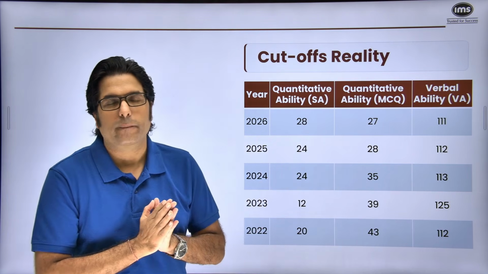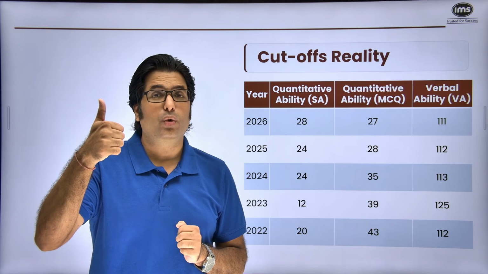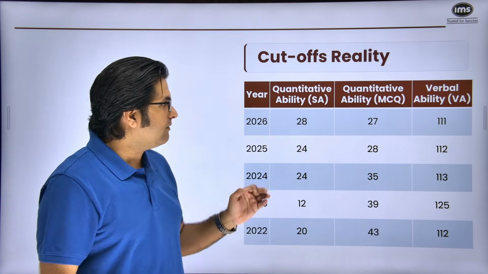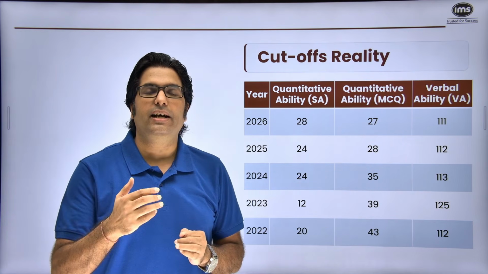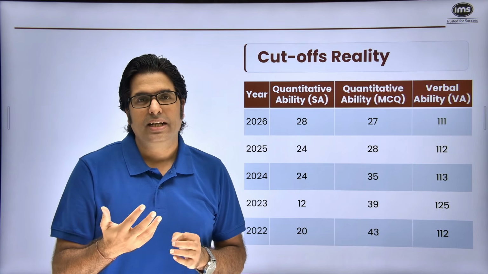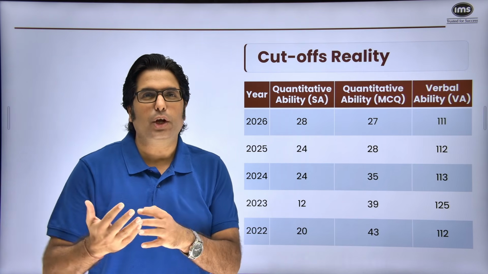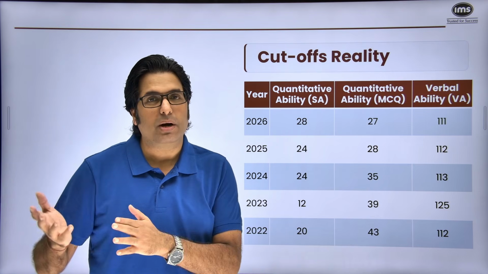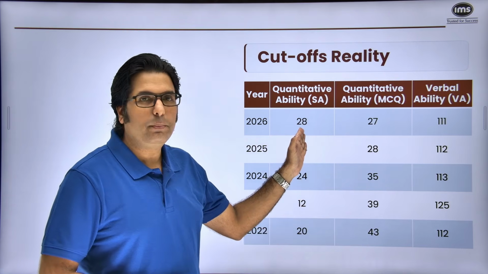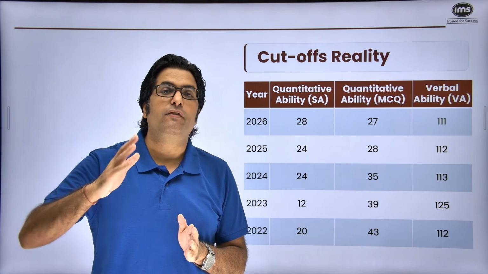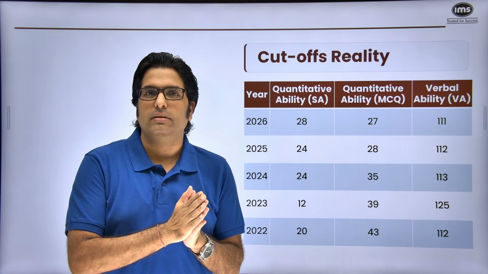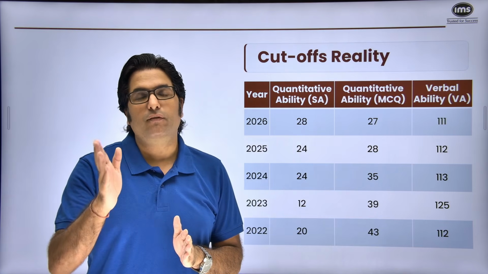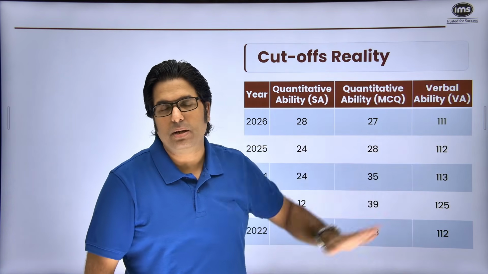Now, why is this slide important? One important message that you can take away from this is you don't need to attempt 100% of the paper, and forget attempting, in terms of getting right effectively for every section, you will find that the cutoff is considerably less than the percentage marks that you typically get in your board exams. So I'm sure a lot of you would be targeting 80-90% plus marks in your board exams. Here, if you look at the percentage, 28 marks out of 15 into 4, 60, so it is less than 50%. And even more so for QA MCQ, it is only in verbal ability that 45 4s out of 180 you get slightly more than 50% marks as the cutoff.